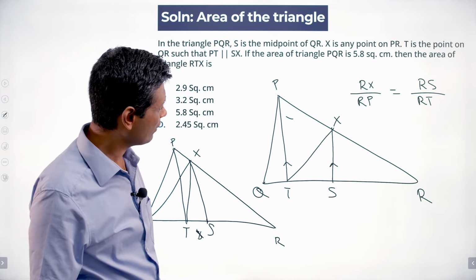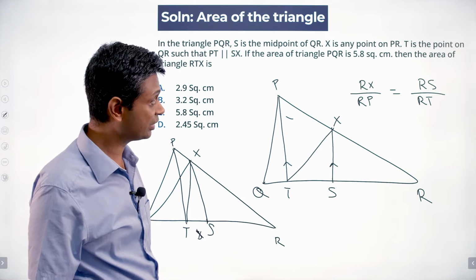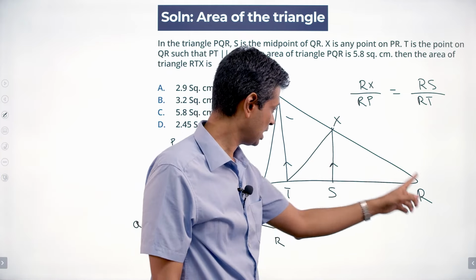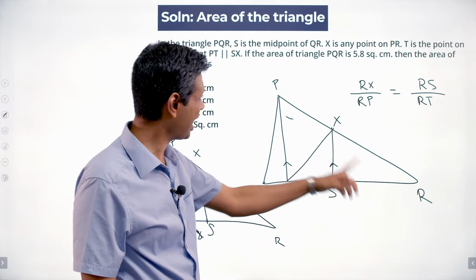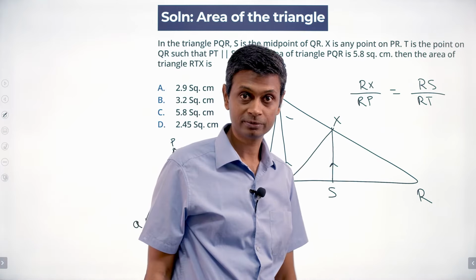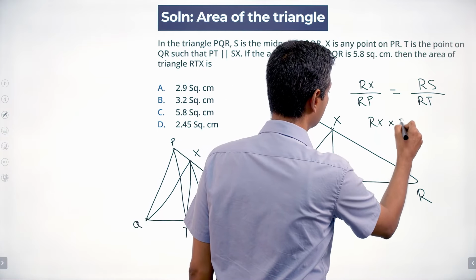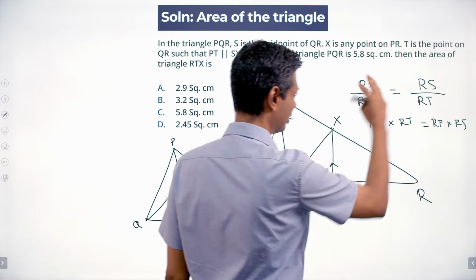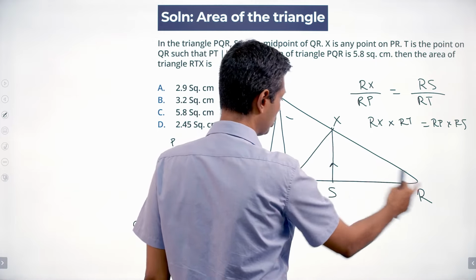And so now I have got RX, I've got RP, I've got RS and RT. Right? RX, RP, RS, RT. Somewhere we've got RT and RX involved and RS and RP involved. I know RS is half of QR. I'm on to something. What will I do? I'll say RX into RT equals RP into RS. I'm just cross multiplying. RX into RT equals RP into RS.